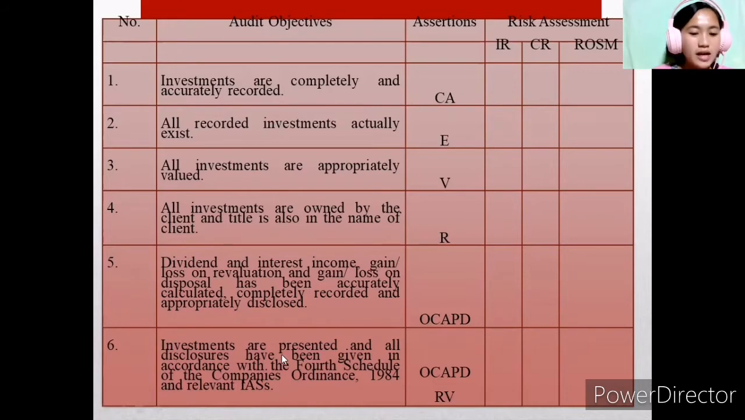And lastly, the investments are presented and all disclosures have been given in accordance with the fourth schedule of the company's ordinance with the relevant PAS or PSA standards. So this tests the occurrence, the completeness, the accuracy, the presentation and disclosure, the rights and obligations, as well as the evaluations.